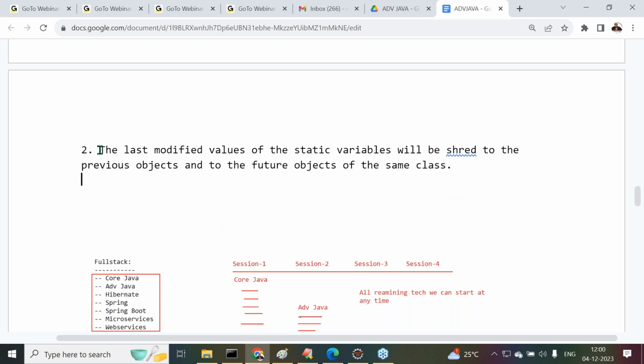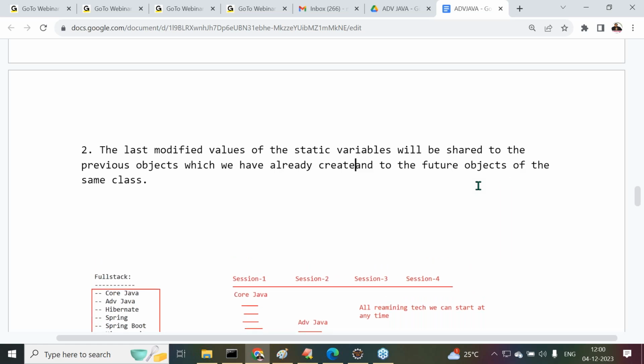Please read out the statement that I have given there. The last modified value, that means the latest value of the static variable, will be shared to the previous objects which you have already created, and to the future objects which we are going to create, of the same class.